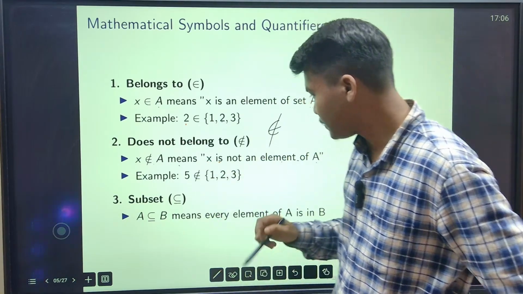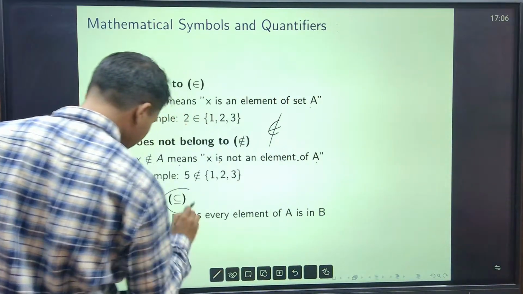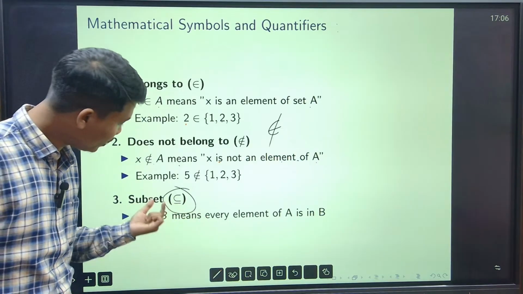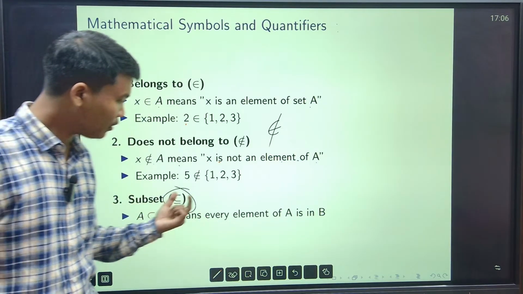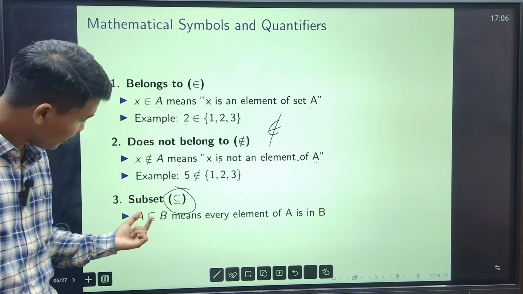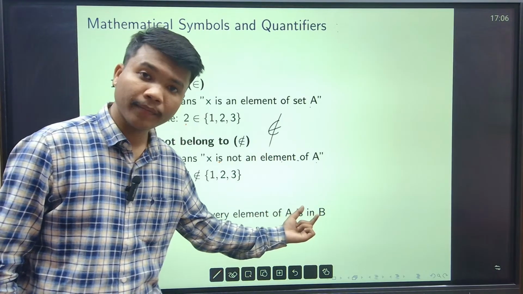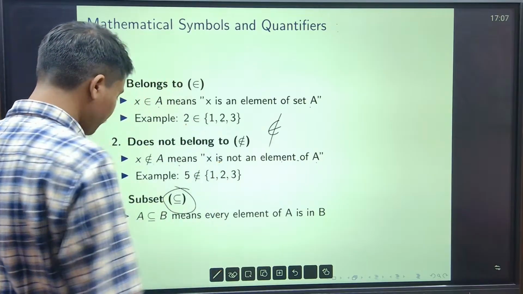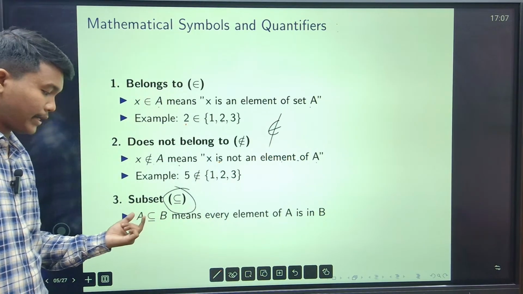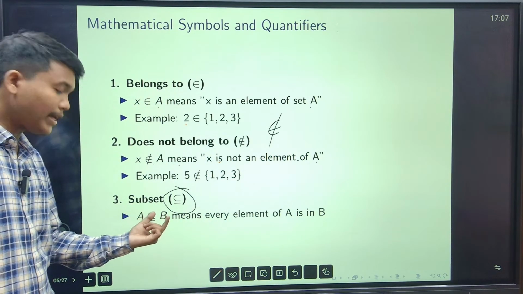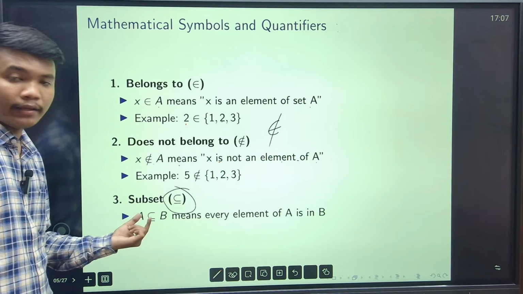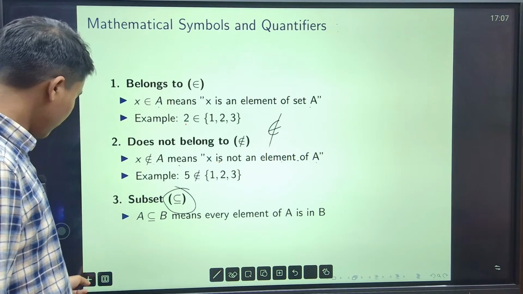Now, what is a subset? This is the symbol of subset. A is a subset of B means every element of A is an element of B. Every element of A is an element of B, right? Okay, next. Subset means a sub-collection of the set B. So A is a sub-collection of B, meaning A can be B itself, and it can also be the empty set. So, next slide.